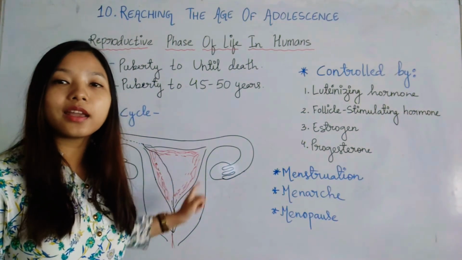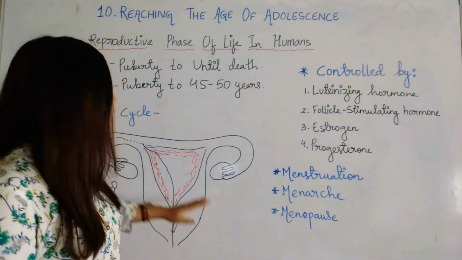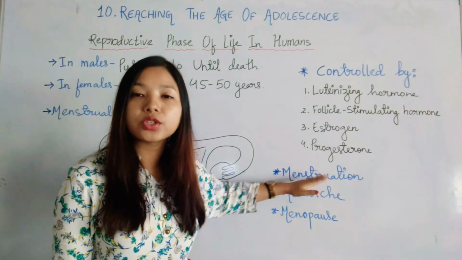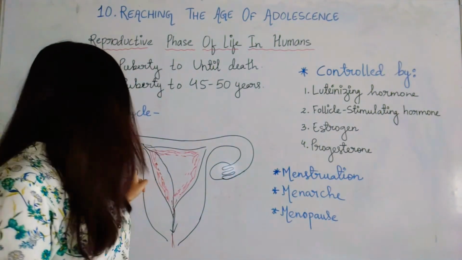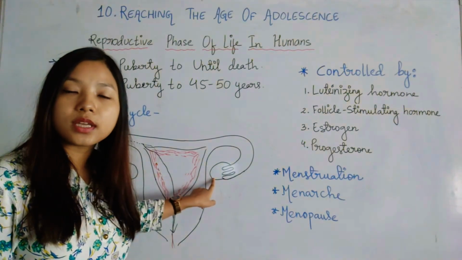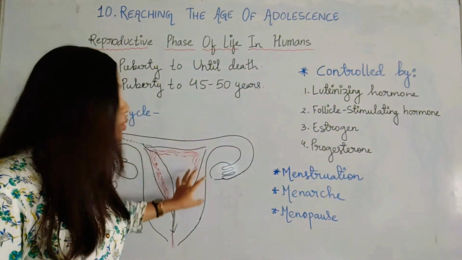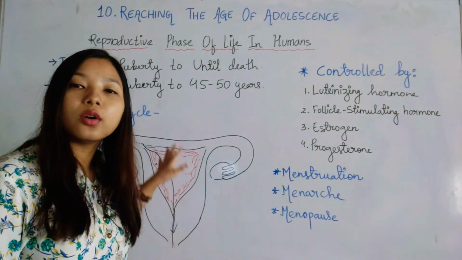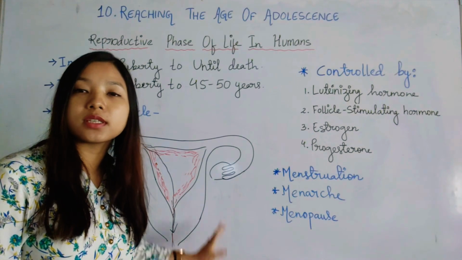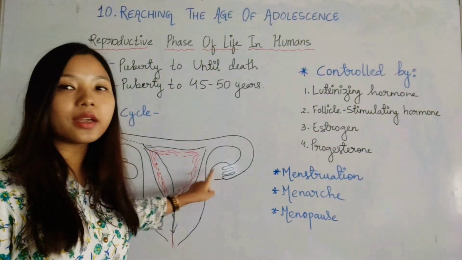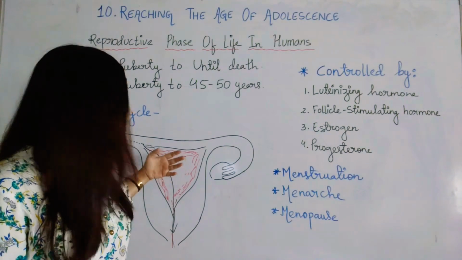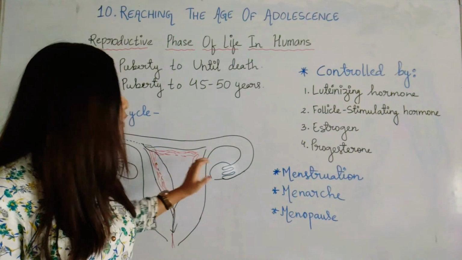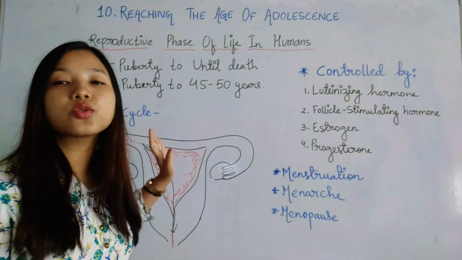So this flow of blood, tissues and egg out of the female body is called menstruation. And this whole cycle, where the egg undergoes development, then the uterus prepares itself, and then if no fertilization, the shedding off of these newly formed tissues and blood vessels, then again development of a new egg and again regrowth of these tissues and cells and blood vessels, this whole process is called the menstrual cycle.